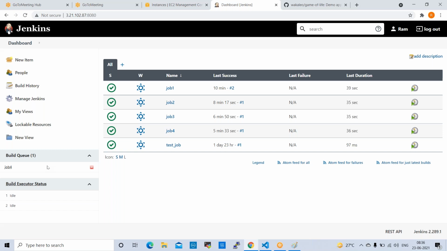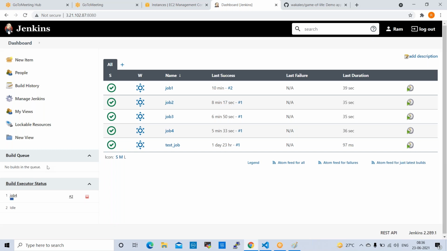Yeah. Job 4 is in queue. Now it will start. Sir, is there any scenario where, if any job has an issue, the other jobs will stop, or else will they run? Yeah, we'll see that once it is complete.